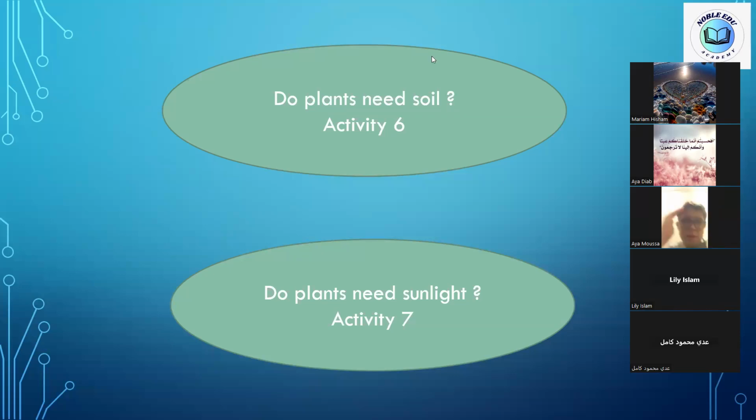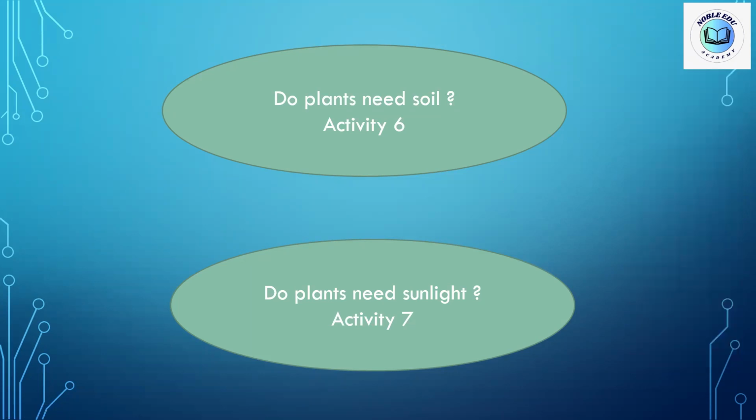So we will have some seeds and we will plant them on a wet cotton and we will plant some others in soil. So we will take 2 dishes, in one we will put cotton, in one we will put soil, and we will put seeds in both dishes and we will see that both seeds will grow.